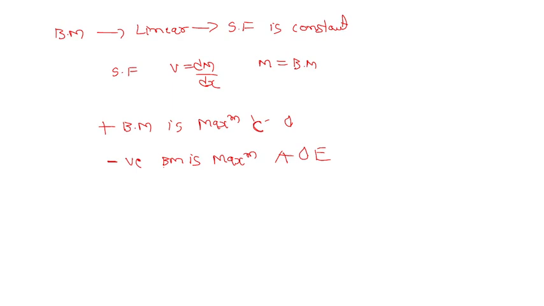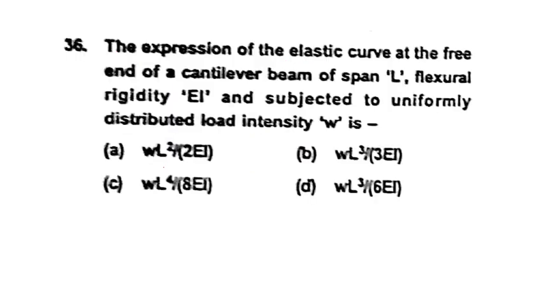You have to remember all the definitions that I am telling you in these classes. Okay, question number 36. The expression of the elastic curve at the free end of a cantilever beam of span L, flexural rigidity EI, subjected to a uniformly distributed load of intensity W. They are asking the deflection of the beam.